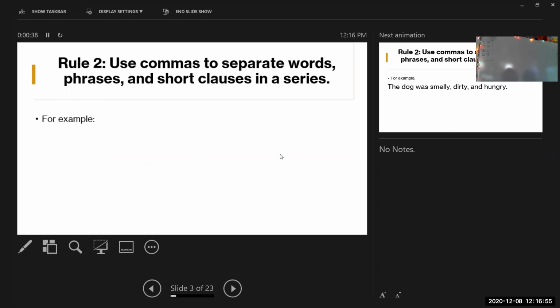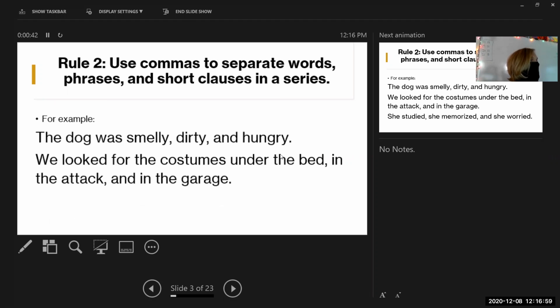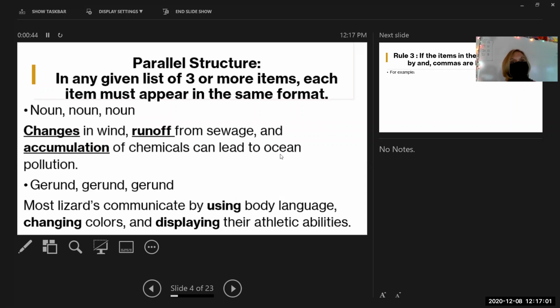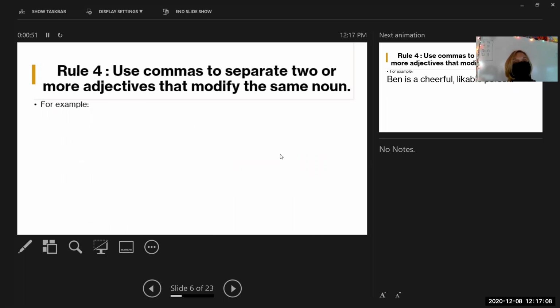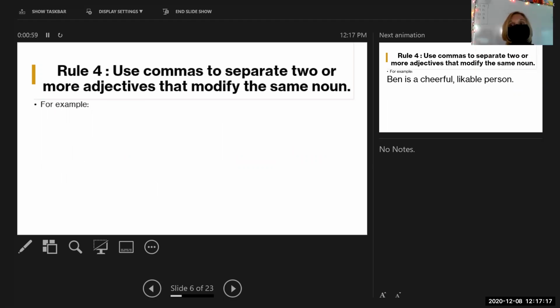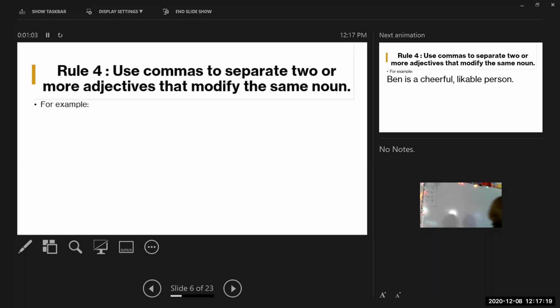But these you don't need to write down. We've already written them down. Parallel structure, we just talked about that. Rule number 3, if items in a series are joined by and, commas are not needed. We already talked about that. Use commas to separate 2 or more adjectives that modify the same noun. If you have 2 adjectives in a row, this is why parts of speech are important, so that you can figure out this kind of stuff. If both are describing the same noun, they need a comma in between them, right?